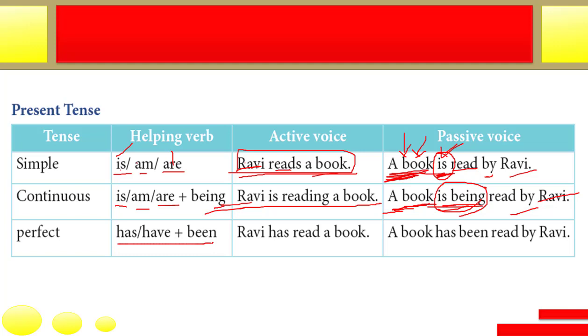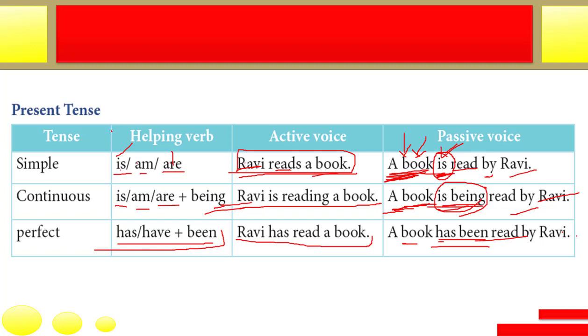Now if it's in perfect, Ravi has read a book, so it will be has been or have been. Singular will take has been, plural will take have been, except I, which will take have been. So he, she, it and singular will take has been; I, we, you, they, and plural subjects will take have been. A book is singular, so a book has been read by Ravi.